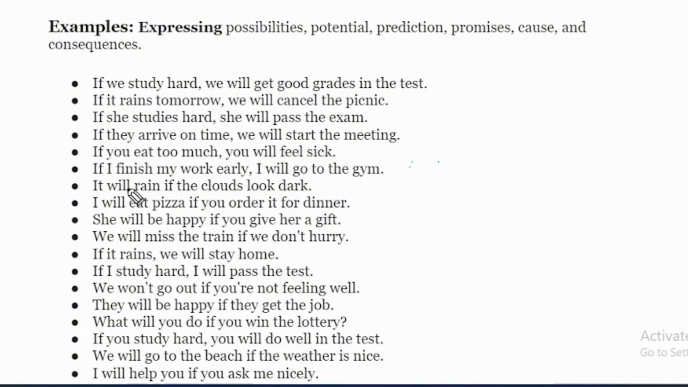So now, like in zero conditional sentences, we use this structure. If you do not use if at the start, you can use it in the middle, but you have to omit the comma in between these two clauses. So it will rain if the clouds look dark. So that is another possibility, or maybe a kind of prediction.